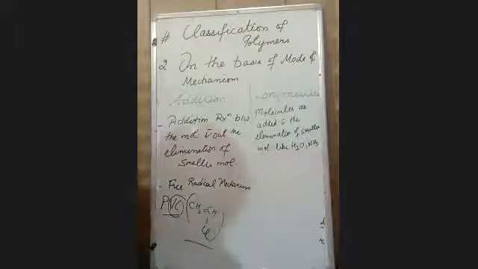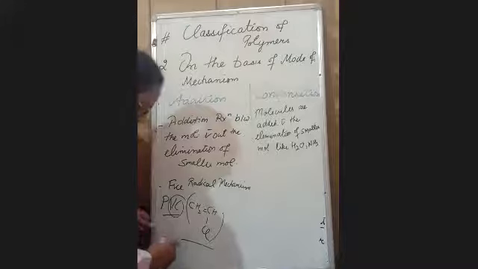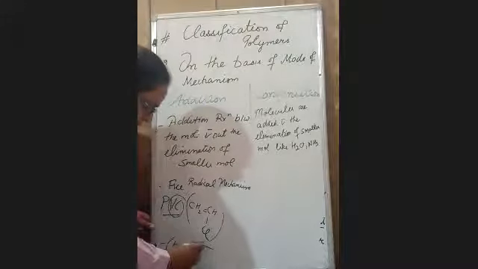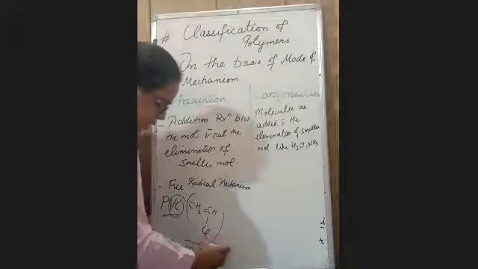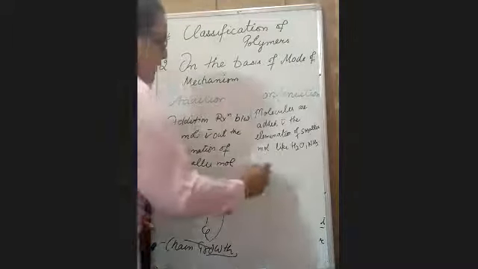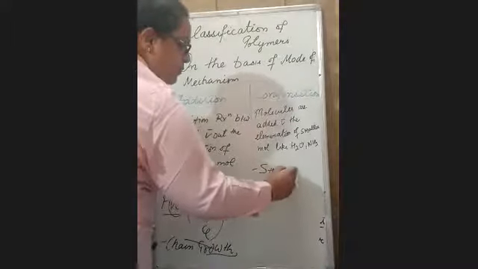Addition polymerization is also known as chain growth mechanism, and condensation is known as step growth mechanism also.